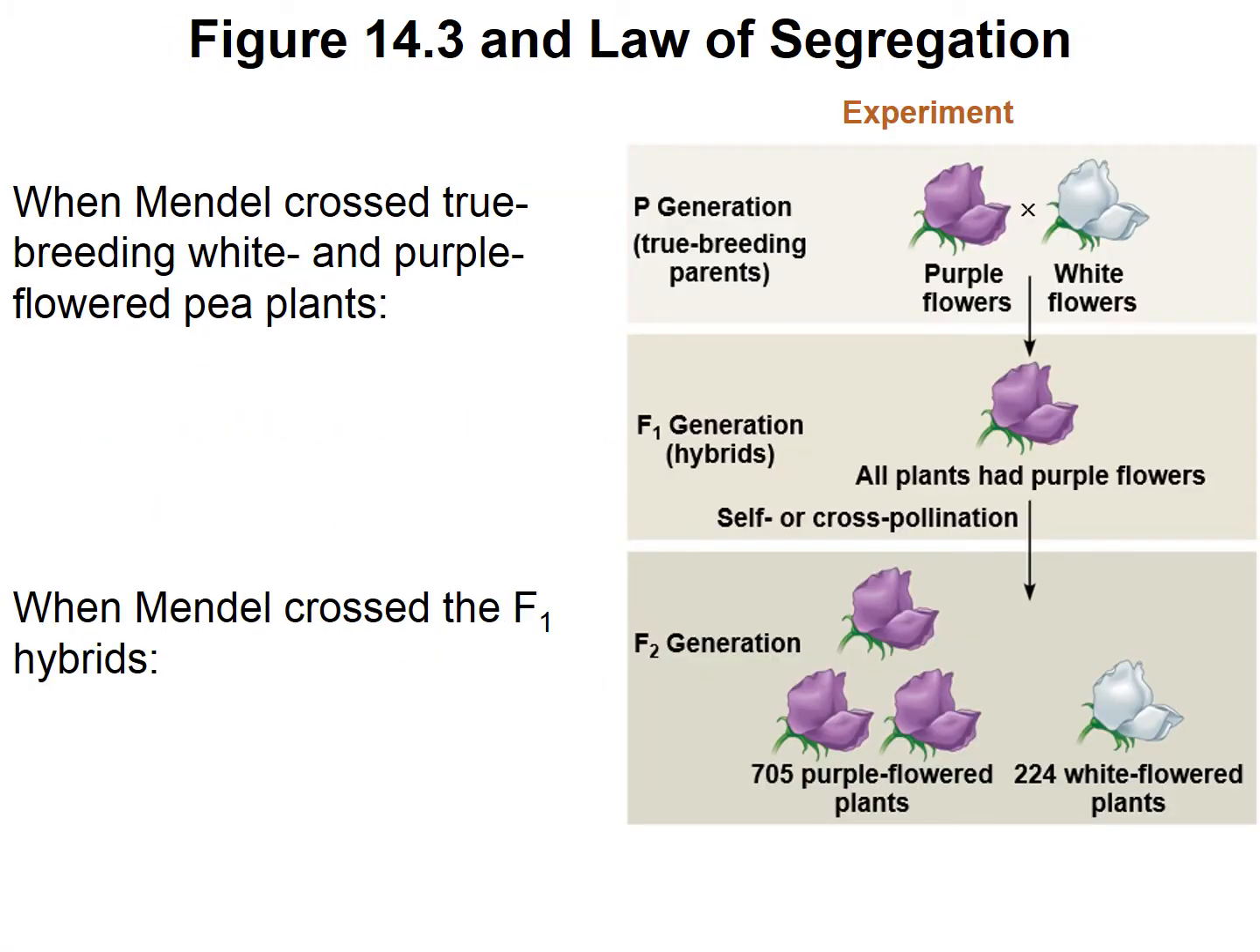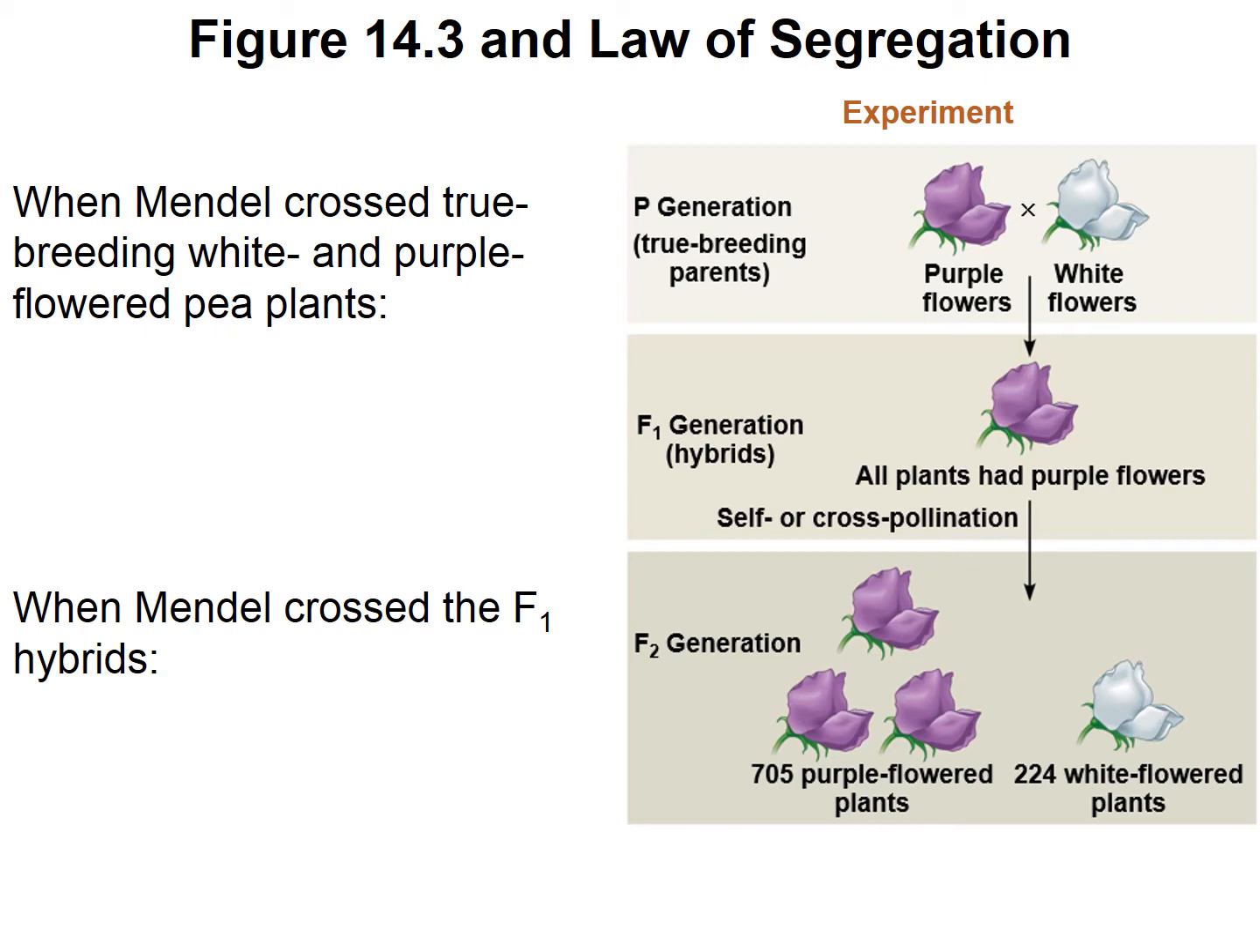Now, when Mendel crossed true breeding white and purple flowered pea plants, all of the offspring ended up being purple. You can see that in this first slide. Here's our P generation, a true breeding purple with a true breeding white. All of the offspring were hybrids, but they appeared purple in color. And we're going to see that what a hybrid means is that it has an allele from each parent, and those two alleles are different.